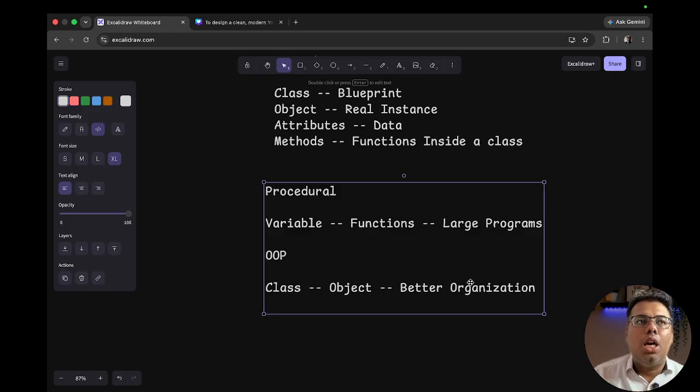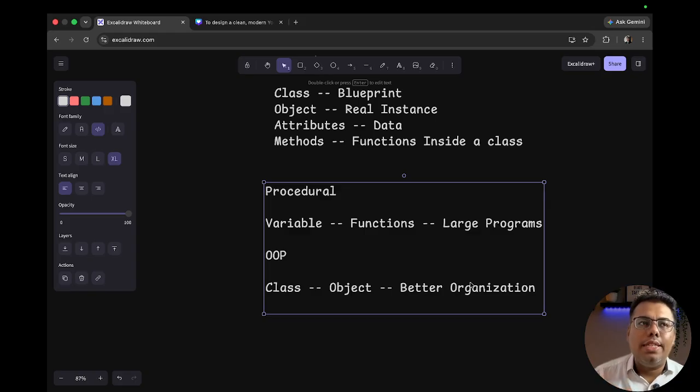Supposing I am designing software for a mobile phone. For the mobile itself, we are not saying that I have one speaker, one camera, one battery. No, we see the whole unit as a mobile. So that mobile is what we can call object oriented. We are going with that approach.